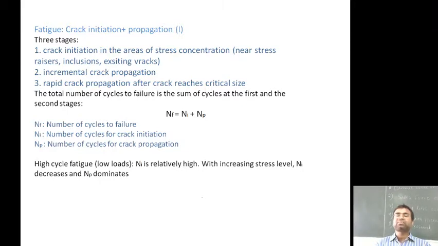The total number of cycles to failure is the sum of the cycles at the first and the second stage, that is NF = NI + NP. Here NF is the number of cycles to failure, NI is the number of cycles of crack initiation, and NP is the number of cycles of crack propagation. So in high cycle fatigue, NI is relatively high. With increasing stress level, NI decreases and NP dominates.